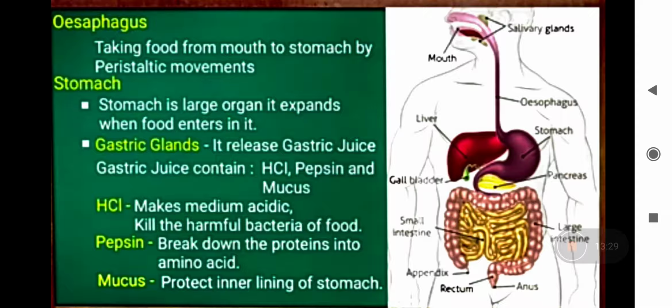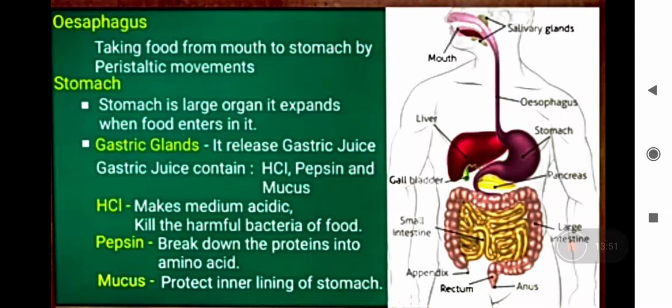Now it has to move down towards your stomach. Now it will move towards your stomach by a narrow tube that is called the esophagus. Esophagus, or you can call it food pipe. What is the role of esophagus? No digestion takes place in the esophagus.